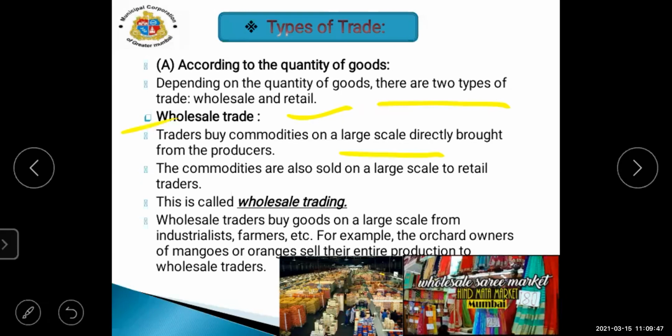The commodities are also sold on a large scale to retail traders. This is called wholesale trading. Wholesale traders buy goods on a large scale from industrialists, farmers, etc. For example, the orchard owners of mangoes or oranges sell their entire production to the wholesale traders.